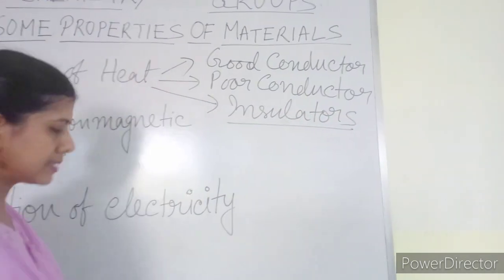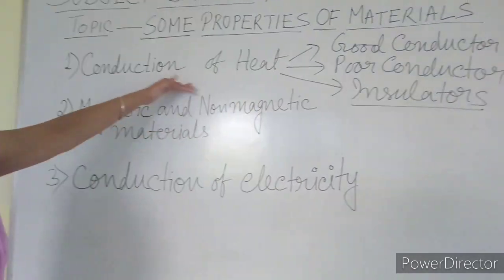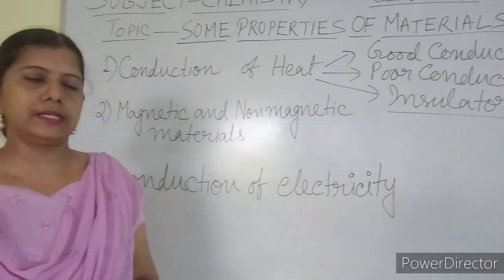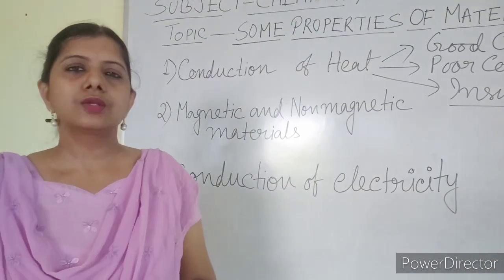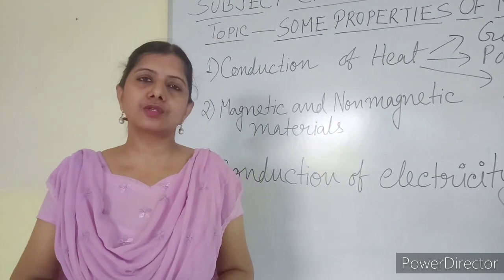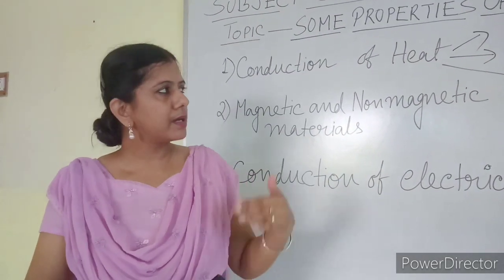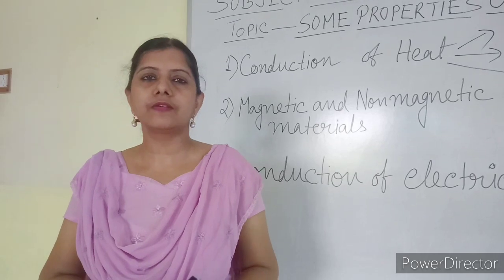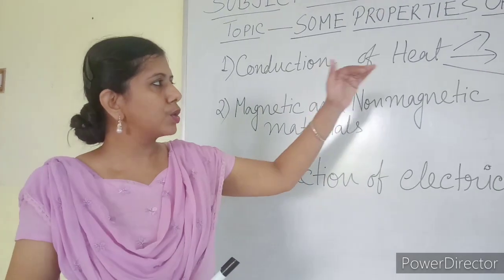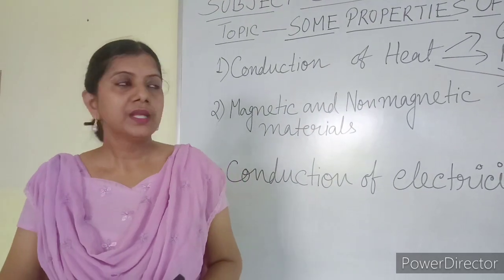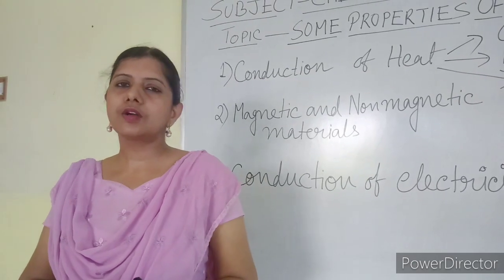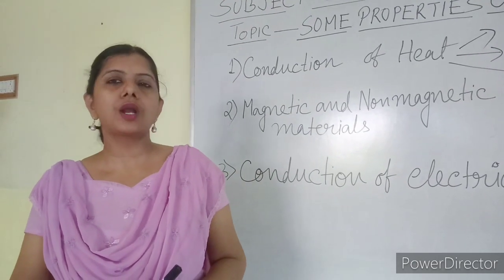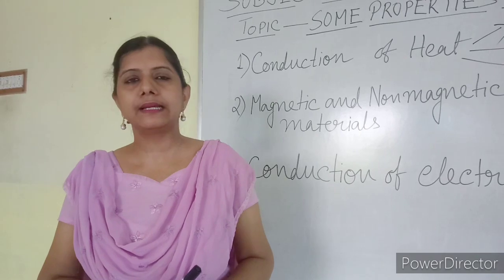These are the three categories into which I can divide the materials according to the conduction of heat. Those materials through which heat can pass very easily, that means which can conduct heat very fast, are called good conductors. Generally all metals are good conductors.